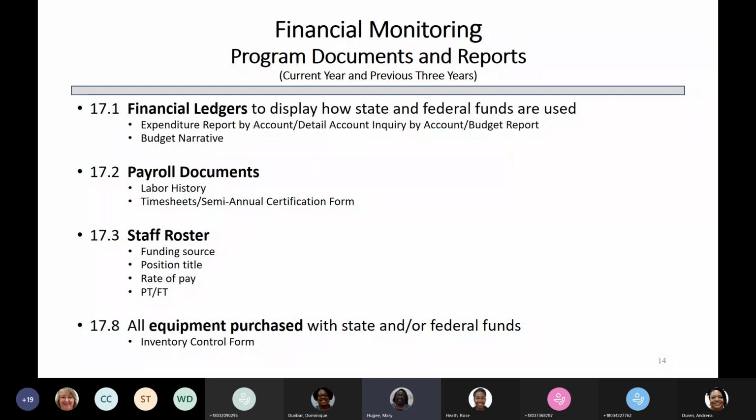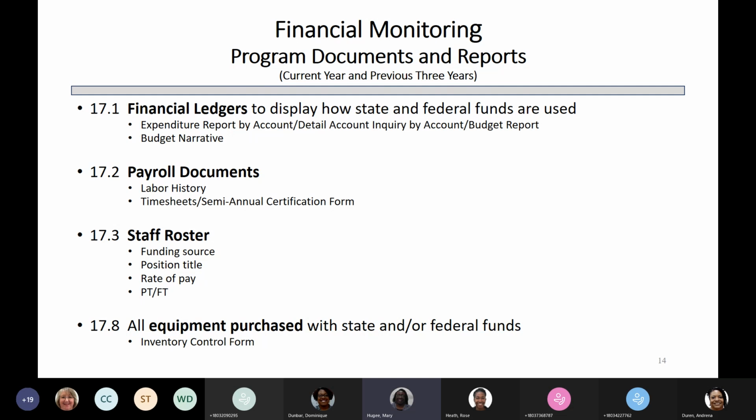Well, you have your labor history. It will show your payroll period, and it will also show your check dates. That's how I'm looking to make sure that we're paying within the fund sources that you are saying are on your staff roster.